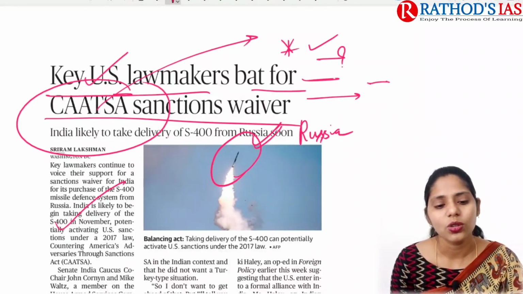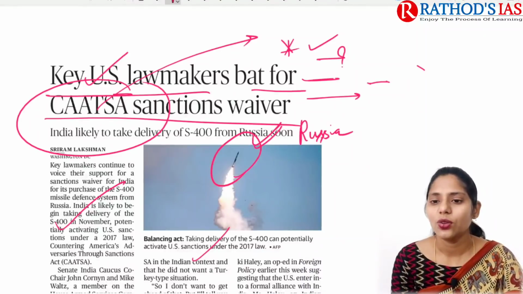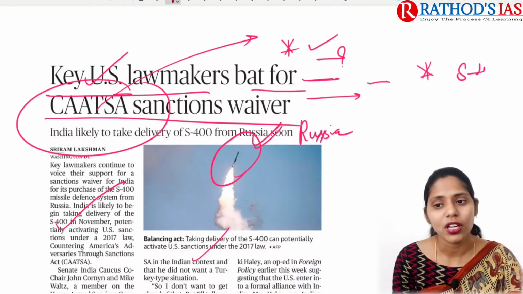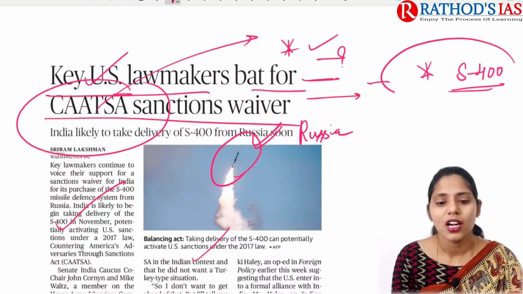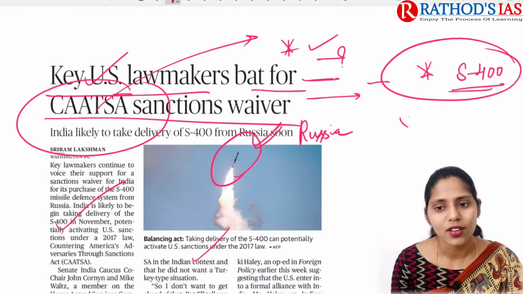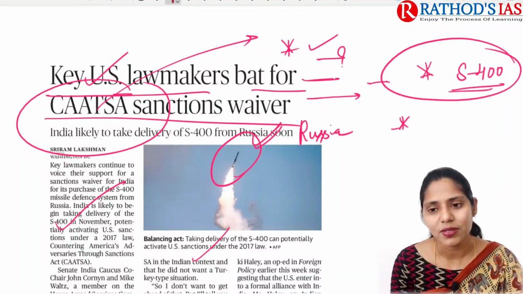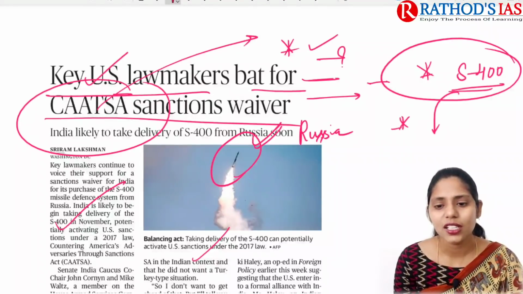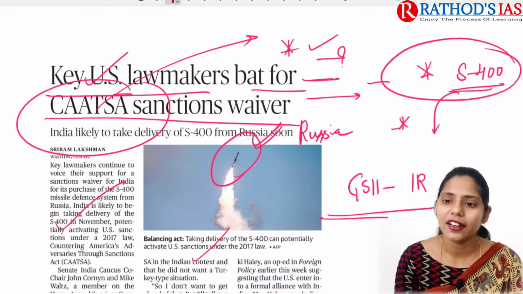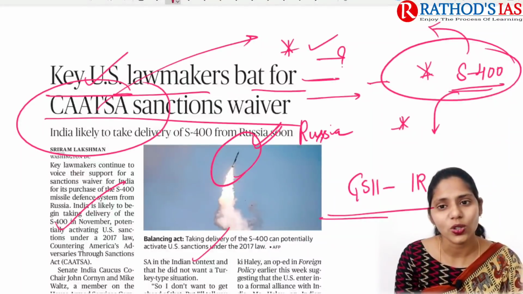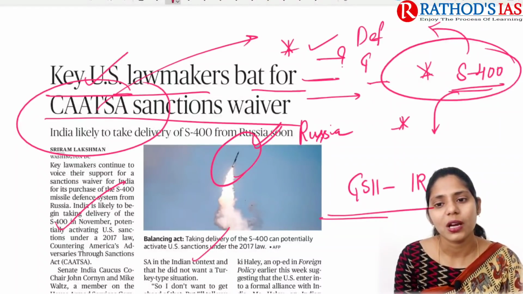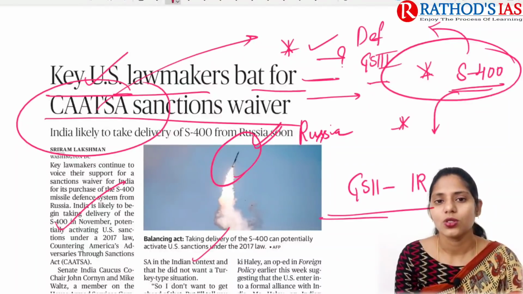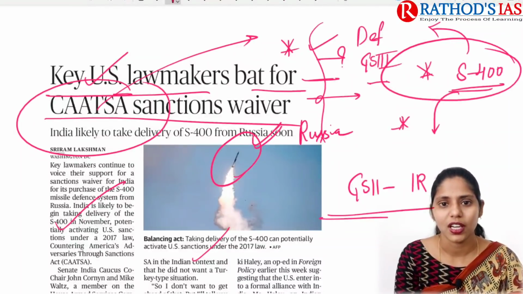Now let us try to understand the article, and your homework is, please refer to this S-400 Triumph missile system. We already discussed this topic a number of times, and now it is time to revise. This article will be important regarding GS paper 2 under international relations, and regarding this S-400 you can also talk under defense, which comes under GS paper 3. So these are the different dimensions of this topic.